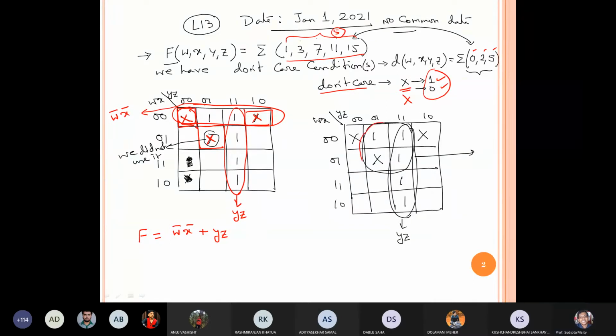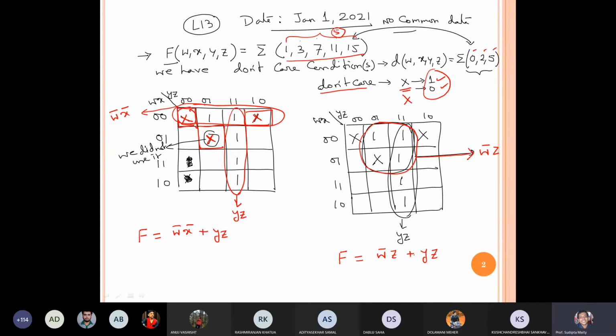Using this one, this can be named as W bar Z. Is it W bar Z, and not Z bar? Yes, Z. Correct. So now the function is nothing but W bar Z plus YZ.